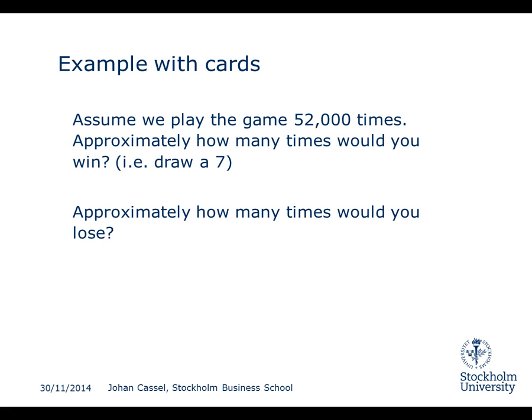Okay, so let's assume that we played the game 52,000 times. How many times would you expect to draw a 7 then? Well, again, a deck of cards has 52 cards, so on average each card should be drawn 1000 times. And since there are 4 sevens in the deck, that would mean that you would draw a 7 4,000 times, and 48,000 times you would draw something else.